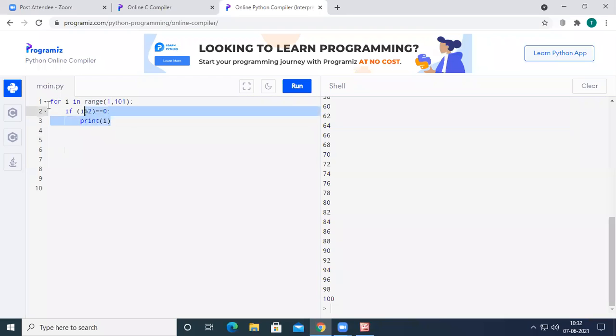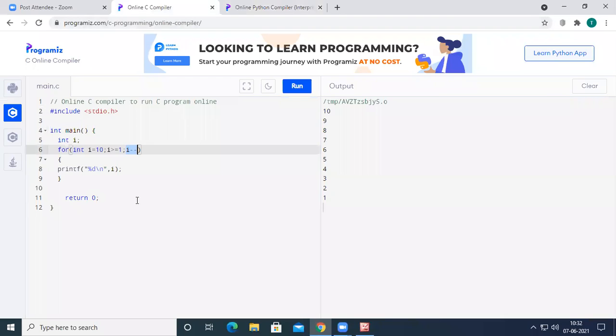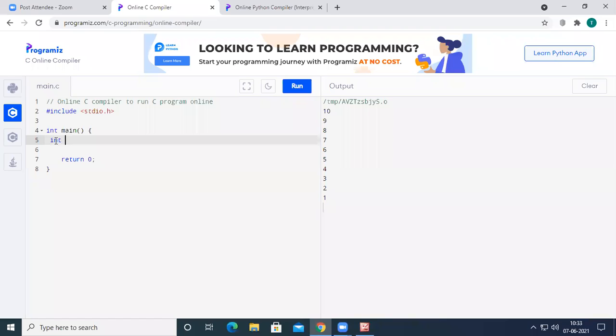If you want to write the same program in C, let us take the C compiler. Inside the main function, I have declared a variable int i, and inside the for loop I want to print the numbers from 1 to 100. i equal to 1, i less than or equal to 100, because I want to include 100 also, i plus plus.